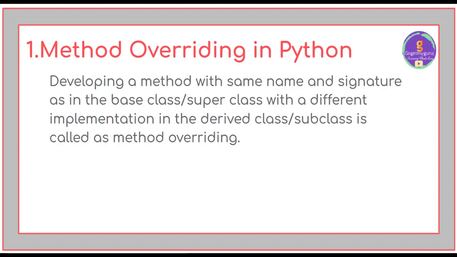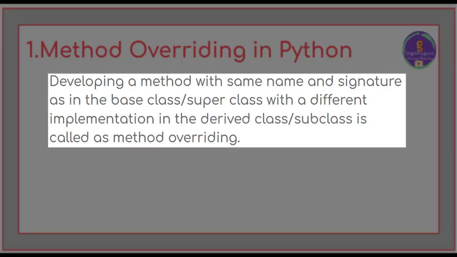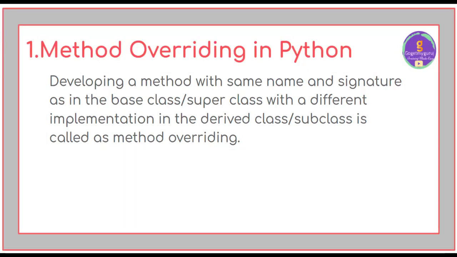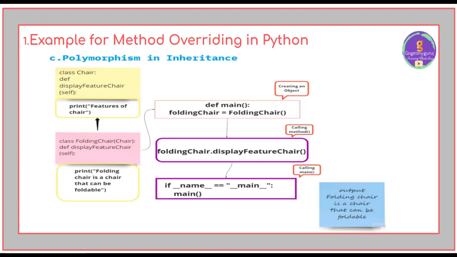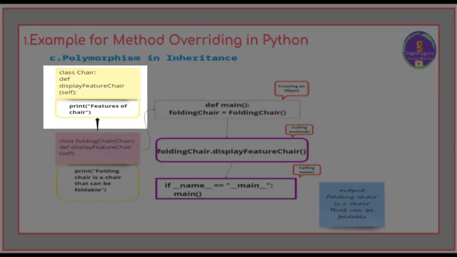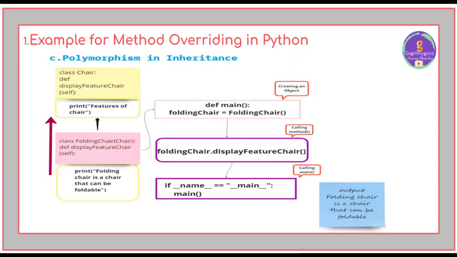Method overriding is developing a method with the same name and signature as in the base class or superclass, with a different implementation in the derived class or subclass. For example, let's consider a chair class having a method called displayFeatureChair, and then the folding chair class has to inherit from it and override this method. For that, we need to use the concept of inheritance.